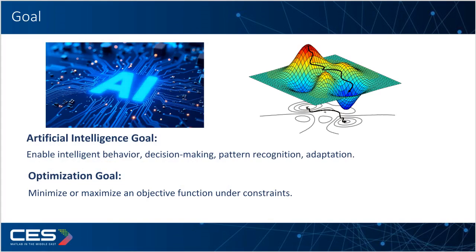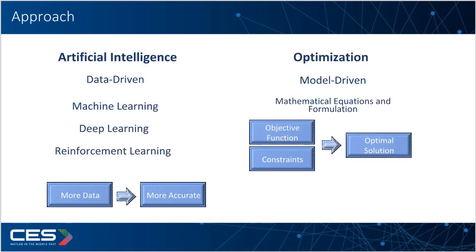AI focuses on intelligent behavior. It aims to recognize patterns, support decision-making, adapt to new situations, and handle uncertainty. Optimization has a much more specific objective. It tries to maximize or minimize an objective function, such as reducing cost, minimizing energy consumption, maximizing efficiency, or improving performance while satisfying constraints. Their approaches are also quite different.